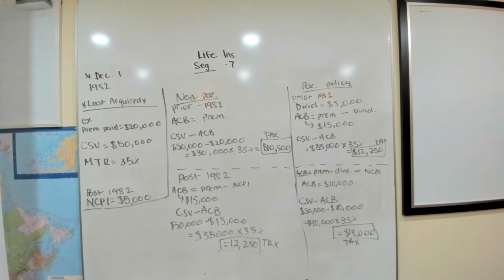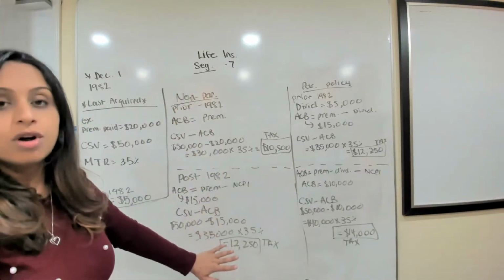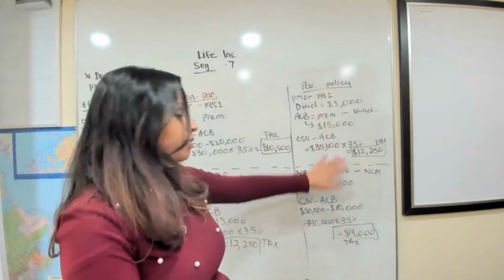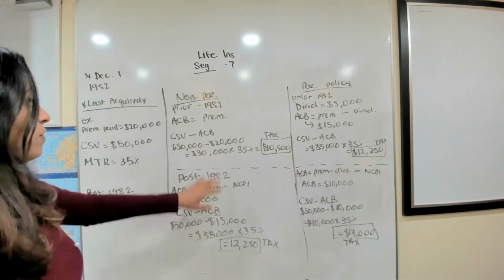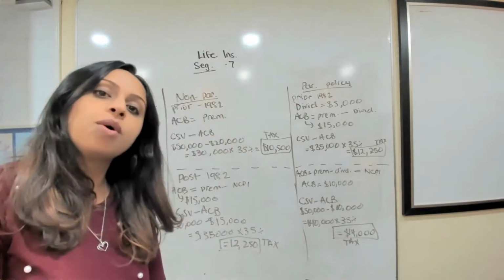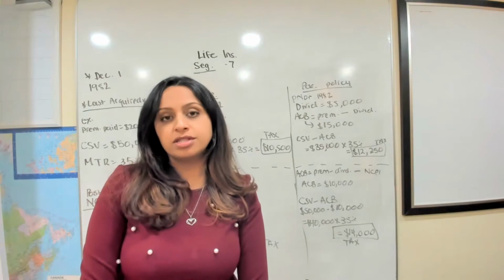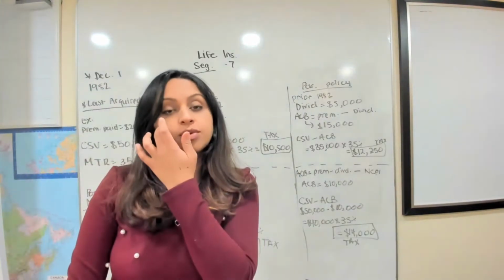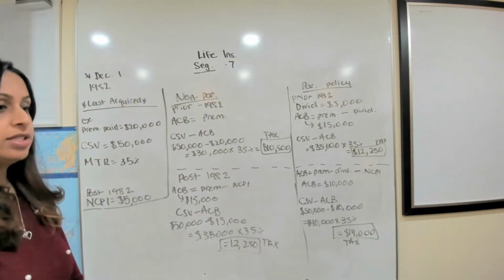So I have this board set up in 4 different parts. We have post 1982 on this side and prior to 1982 on this side. The first here is looking at non-participating policies. So remember, with whole life, you can have either a participating policy or a non-participating policy. And the only difference is participating policies offer dividends, so they give you a share of the profit. So let's start with our non-participating policy.